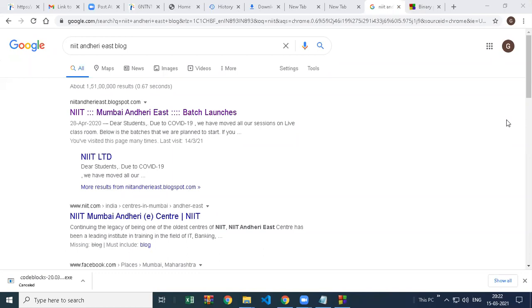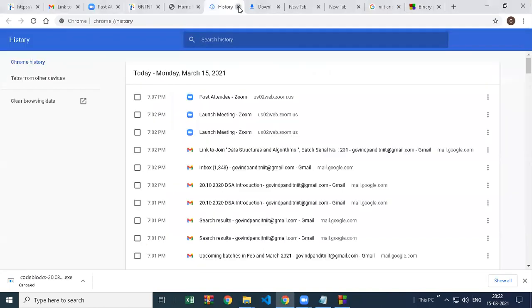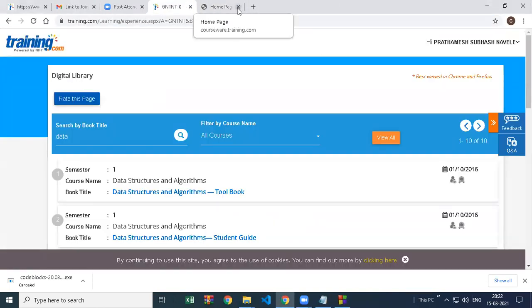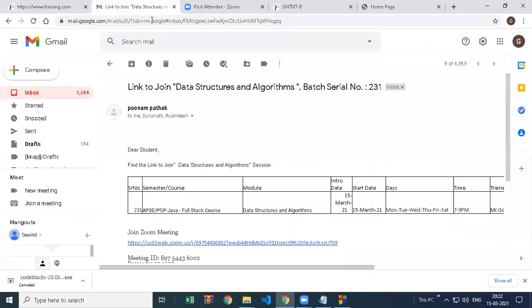There are also some C++ students in this batch. Those who are attending C++ with me, tomorrow will be the last session of C++, same time, 7 to 9. It is going to be the last session of C++, and then you will attend data structure, and any other batch you are attending.